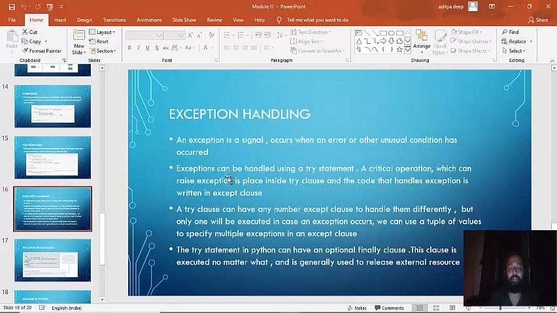So this was exception handling, guys. We saw first the error could be a syntactical error, the second could be a logical error, and the third could be an error made by the users and not the developers.